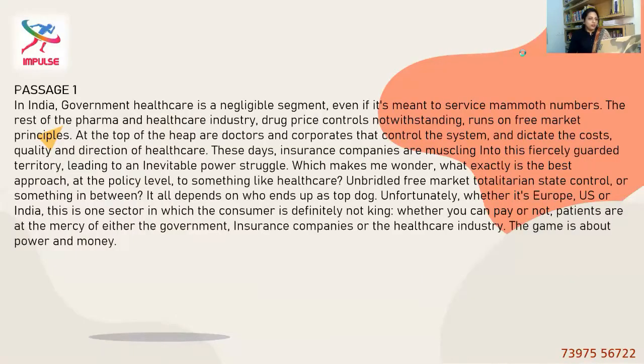So, passage 1. In India, government healthcare is a negligible segment, even if it's meant to service mammoth numbers. The rest of the pharma and healthcare industry, drug price controls notwithstanding, runs on free market principles. At the top of the heap are doctors and corporates that control the system and dictate the cost, quality, and direction of healthcare. These days, insurance companies are muscling into this fiercely guarded territory, leading to an inevitable power struggle.